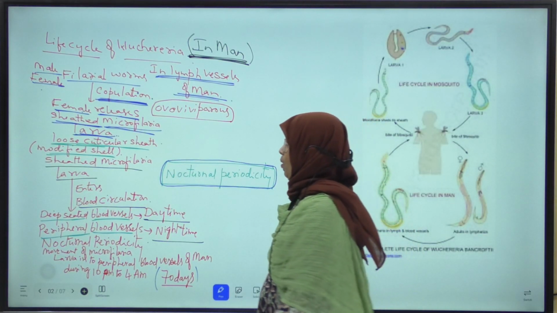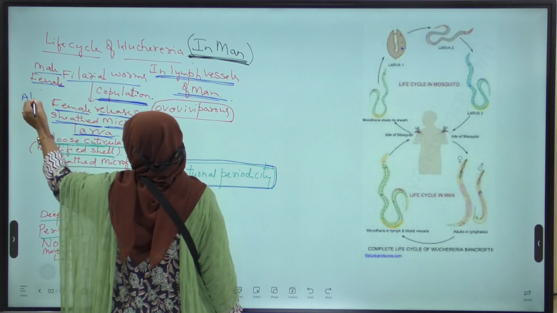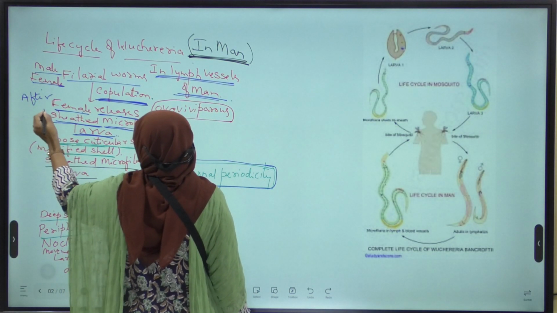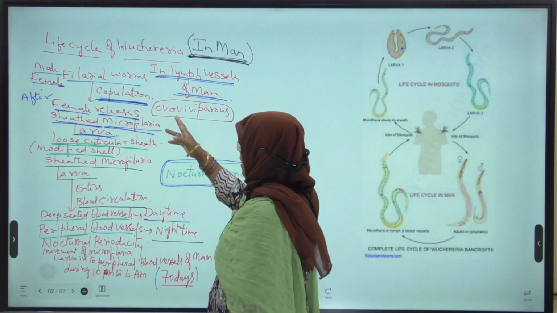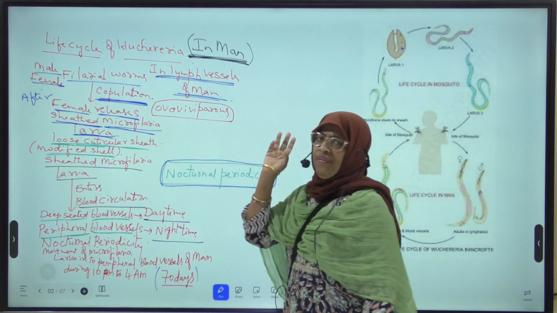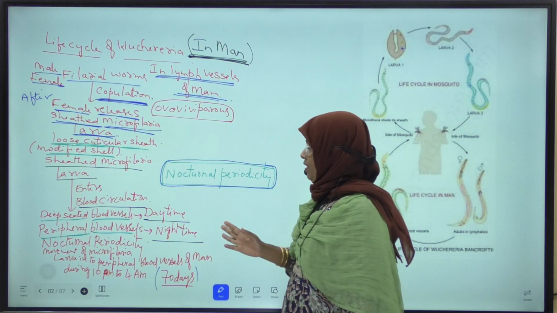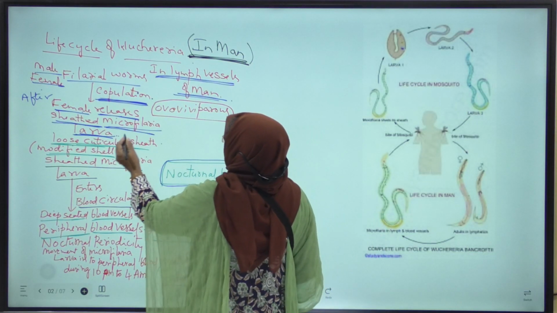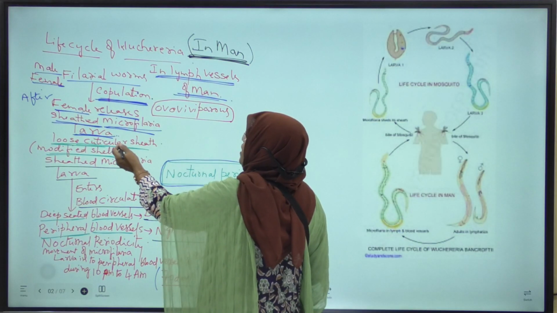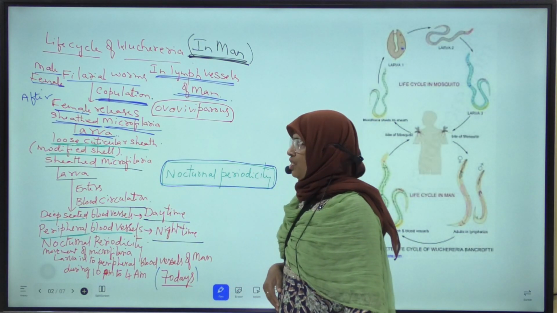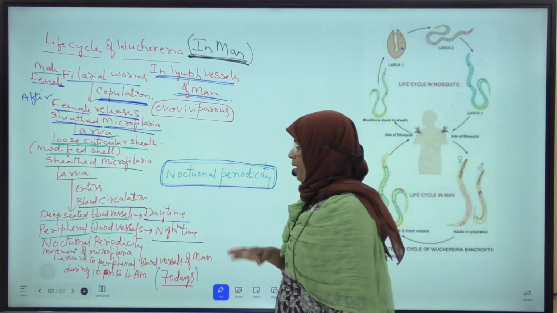The female is ovoviviparous, meaning it lays eggs and also gives birth to young ones.